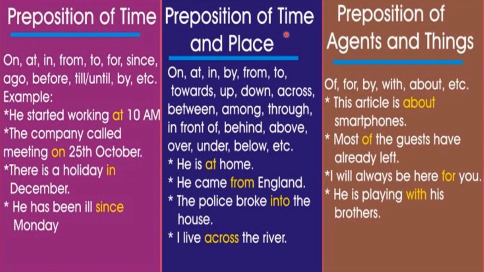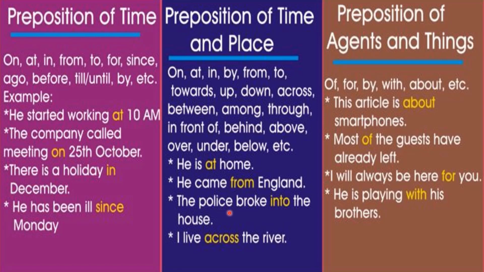Preposition of time and places together: on, at, in, by, from, to, towards, up, down, across, etc. They all are preposition of time and places. Look at the example. He is at home. At is showing the place. He came from England. Again showing the area the person came from.